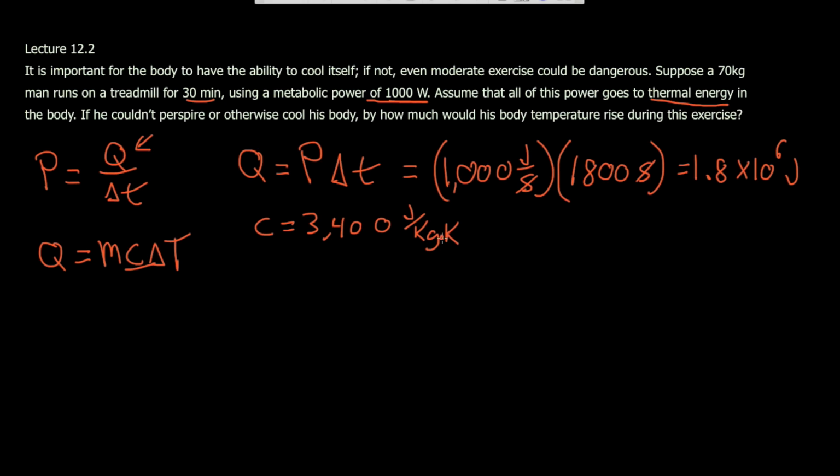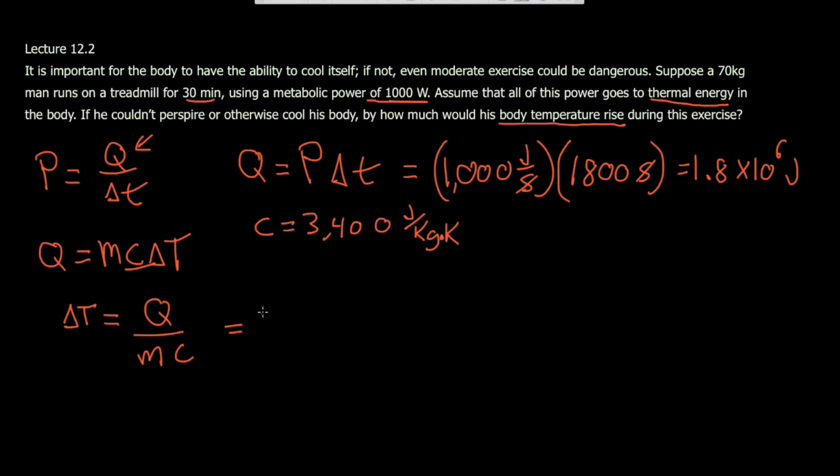Right now we're trying to solve for this delta T, since we're asked how much the body temperature rose. So we just rearrange this equation, divide both sides by M and C, and we're left with delta T is equal to Q over MC.